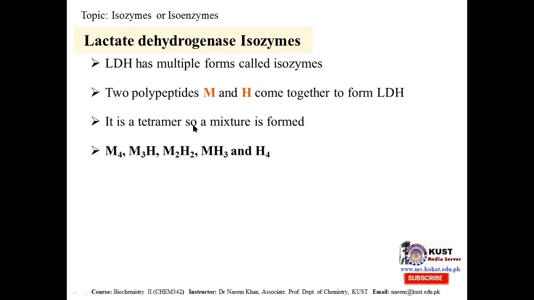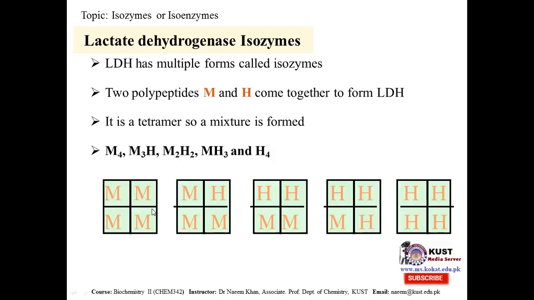The five possibilities for the two chains are M4 when all four are M type, M3H, M2H2, MH3, and H4. This M and H is basically on the basis of their predominant existence in the body. M are those which are predominantly present in the muscles or in the liver, and H are those which are predominantly present in the heart muscles.